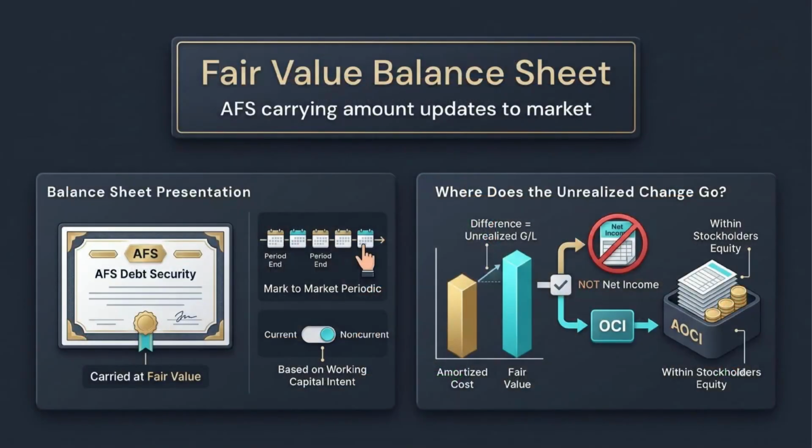Once a debt security is classified as AFS, the balance sheet carrying amount updates to fair value at each reporting date. That is the measurement side. But the income statement treatment is different from trading. The difference between amortized cost and fair value creates an unrealized holding gain or loss.